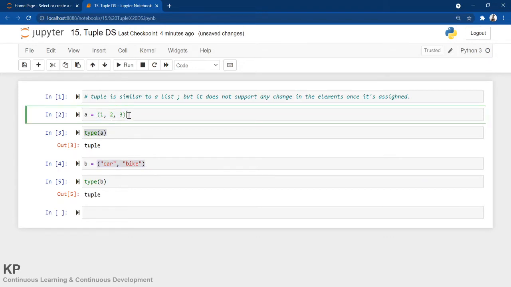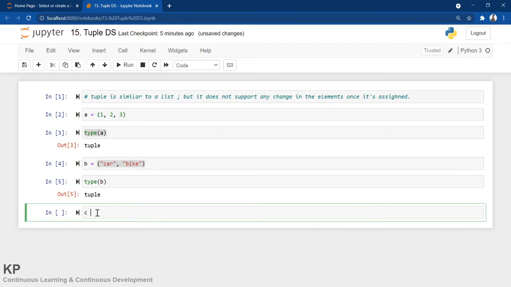But as you know, a list also supports multiple varieties, not only string type, not only integer type. It can contain strings and floats or decimals or integers, anything. Similarly, a tuple can also have anything. So let me show you.